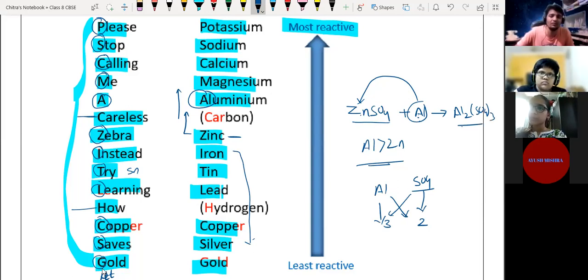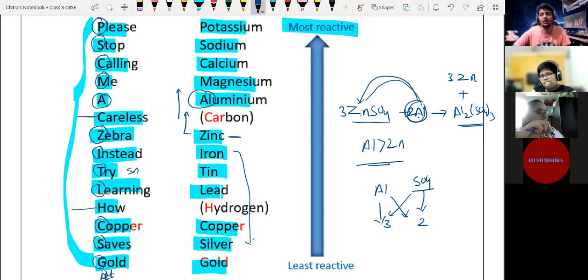It will form aluminum sulfate and zinc will get released. To balance the reaction, we multiply by a coefficient of 2 here, 3 here, and 3 here. Now the reaction is balanced. See how aluminum has replaced the zinc from its salt.